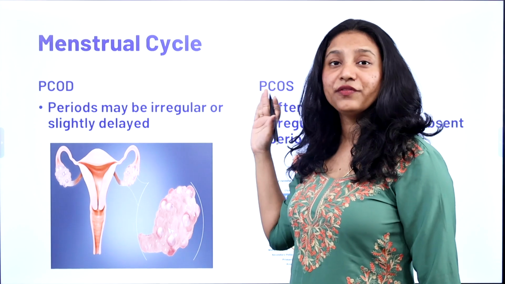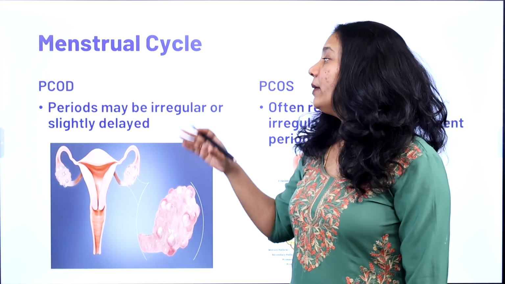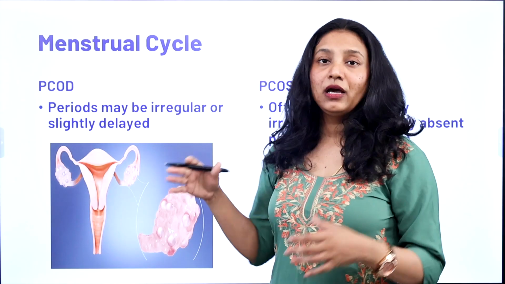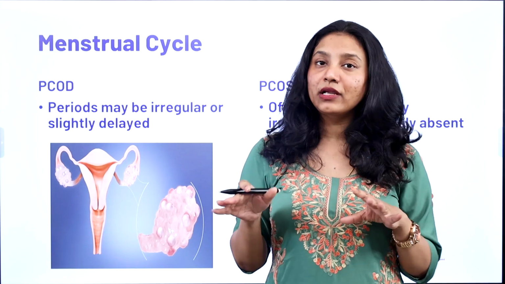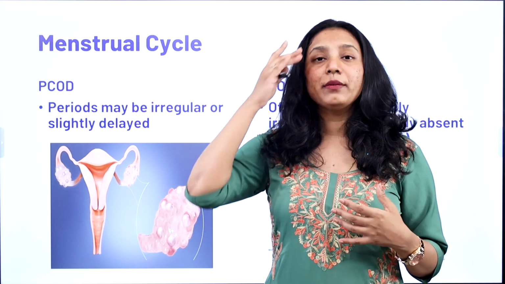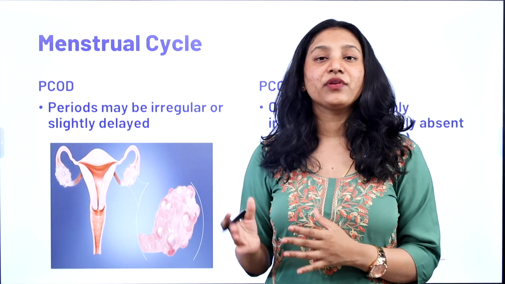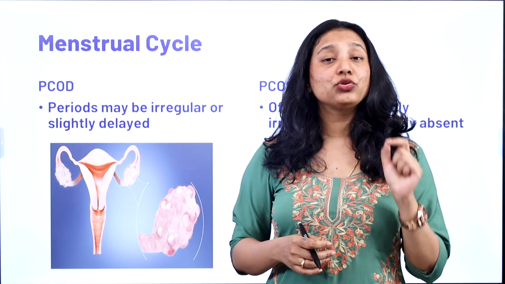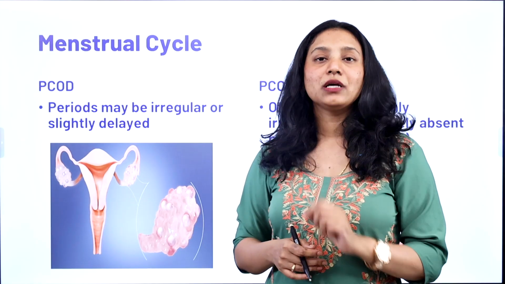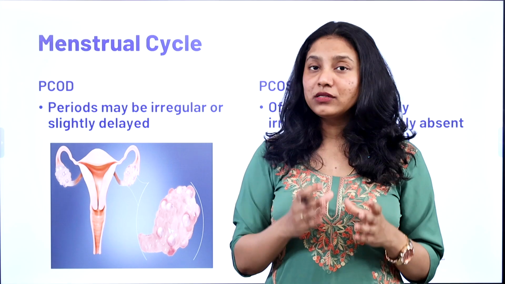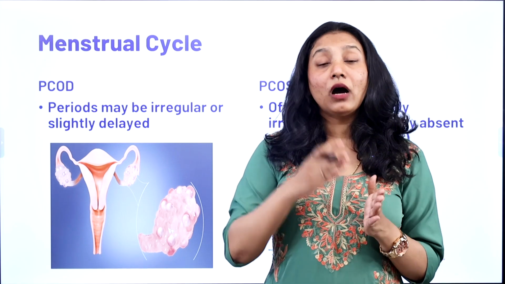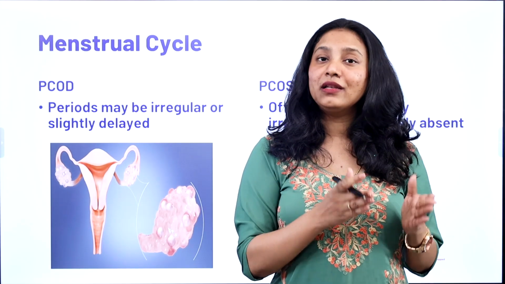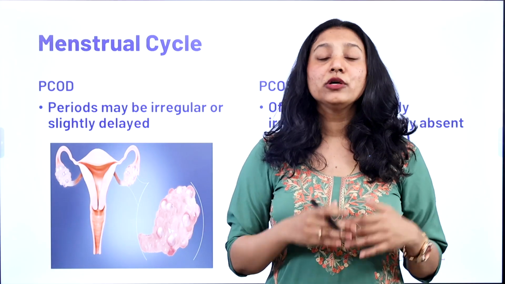Then coming to the menstrual cycle differences between PCOD and PCOS. In PCOD, the menses are irregular or they can be delayed. Many patients come to us complaining of irregular periods, and when we ask in detail, remember that homeopathic case taking is very different from allopathic or conventional case taking, right? In homeopathy, we give attention to every detail you mention. If you say you have irregular periods, we will ask when your last period was, and how your cycle is, is it irregular or is it late? There is a vast difference between having an irregular period and having a late period, right? So what is the difference?